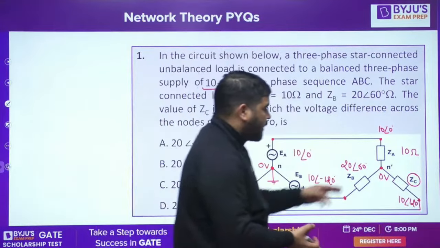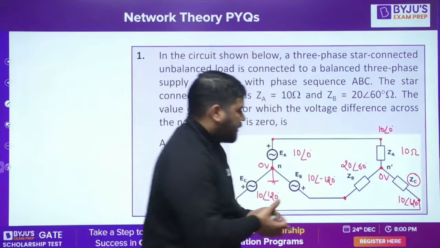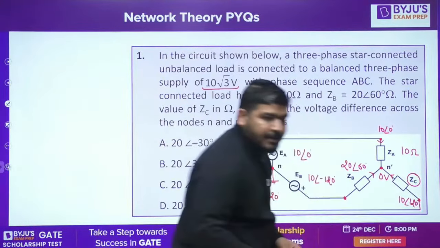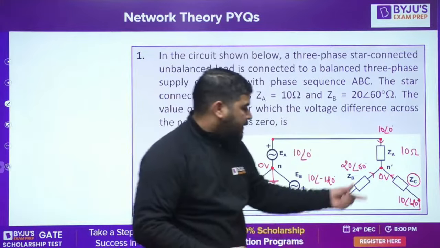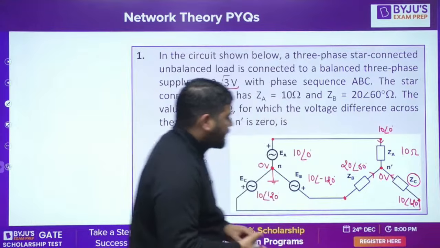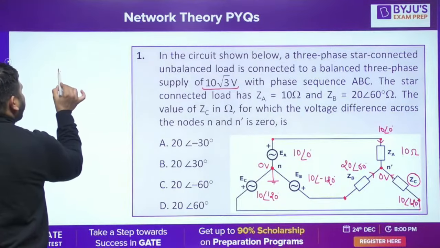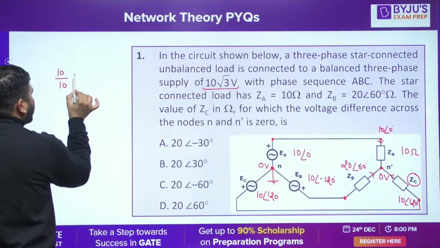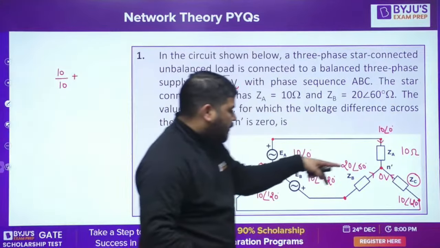What you can do is apply KCL. You can calculate this current, and this current, and that sum should be 0. This way you can calculate the value of ZC. Let's try this. What is this current? This current will be 10 angle 0 divided by 10, plus, what is this current?